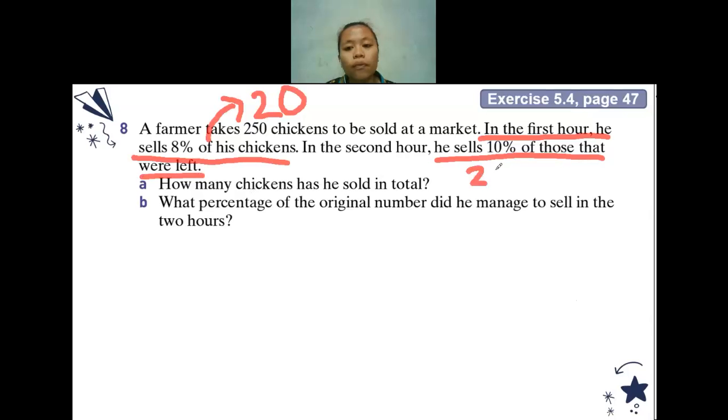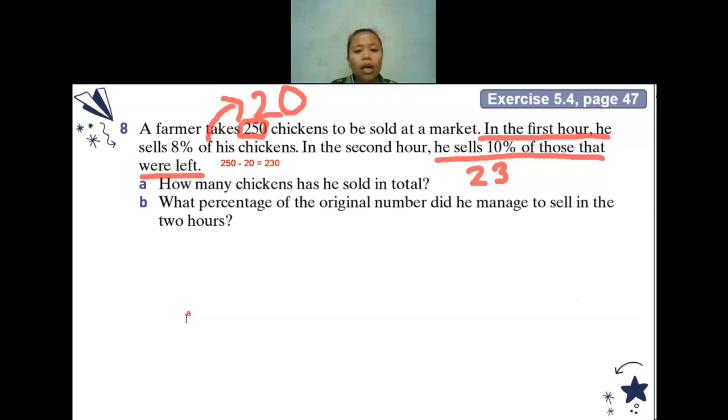Is there anyone who gets confused? Okay, if you get confused, this is 250, right? Before, and it already got sold by 20. So now what is left is only 230, right? 250 minus 20 equals 230. He sells 10% of those who are left. The leftover is 230, so 10% of 230 will be 23.